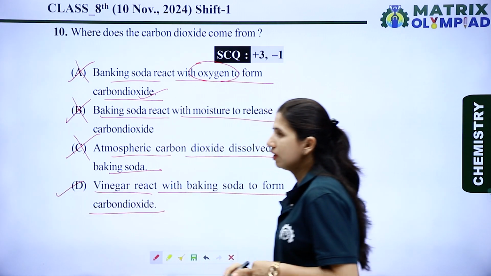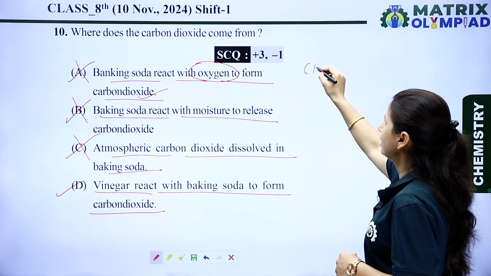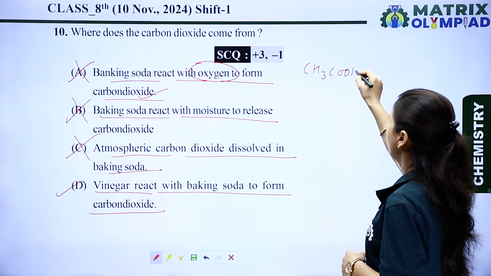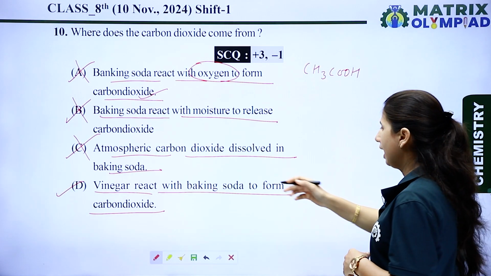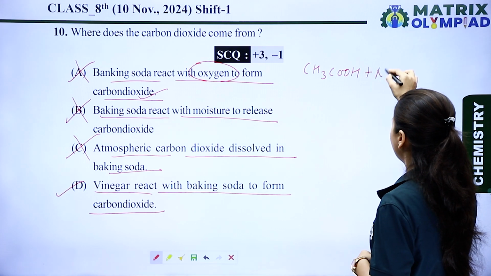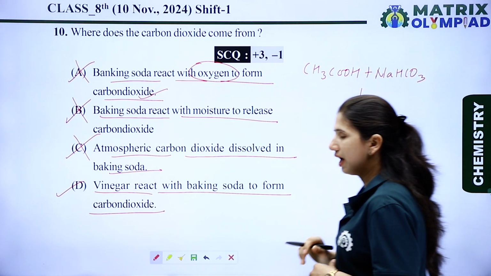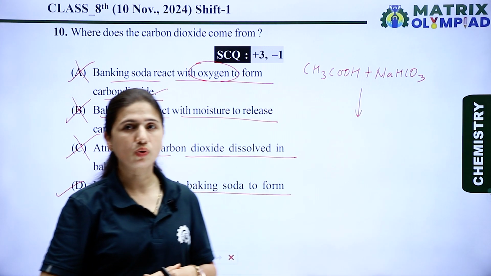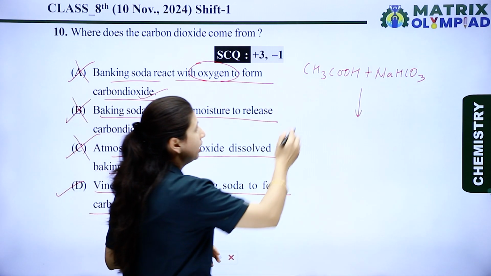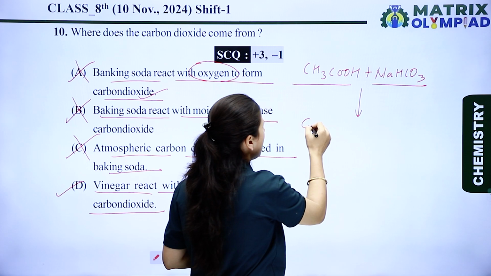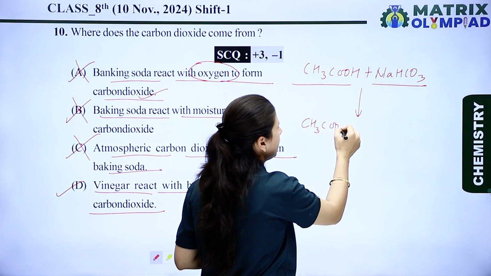If you're talking about vinegar, the formula of vinegar is CH3COOH, meaning acetic acid, and baking soda is NaHCO3. So when acetic acid reacts with baking soda NaHCO3, it forms CH3COONa.